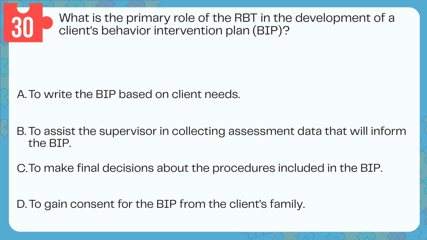Question 30. What is the primary role of the RBT in the development of a client's behavior intervention plan, BIP? A, to write the BIP based on client needs. B, to assist the supervisor in collecting assessment data that will inform the BIP. C, to make final decisions about the procedures included in the BIP. D, to gain consent for the BIP from the client's family.